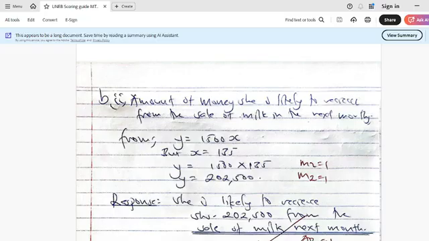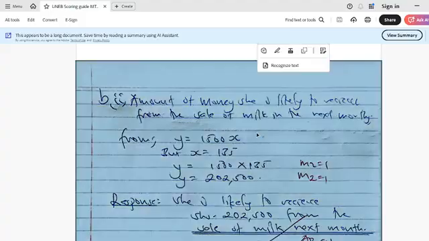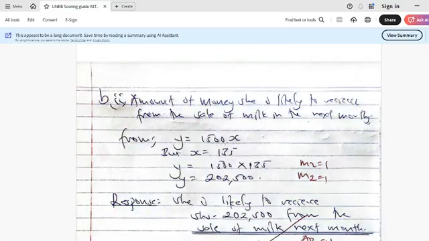Now, part B, Roman 2, required us to find the amount of money she is likely to receive from the sale of milk in the next month. Now, because we have already formed our equation here, we shall just take this equation and multiply by x. This time, remember we let x be the number of liters, and we now know the number of liters she is likely to sell next month will be 135.